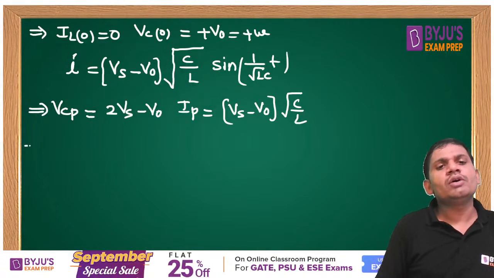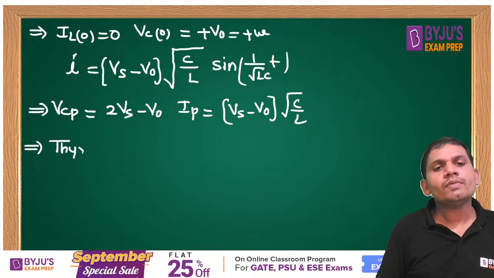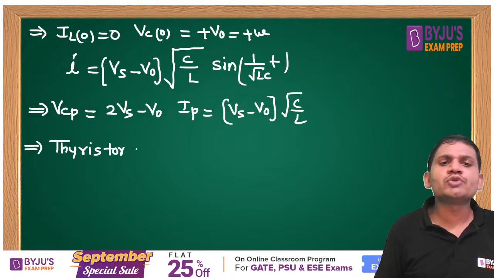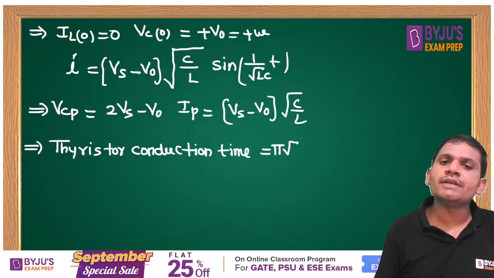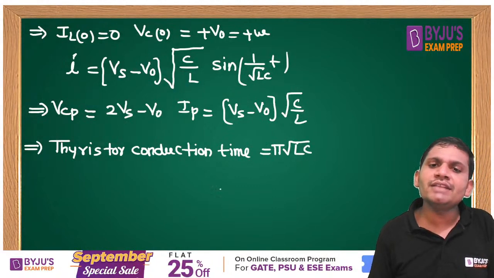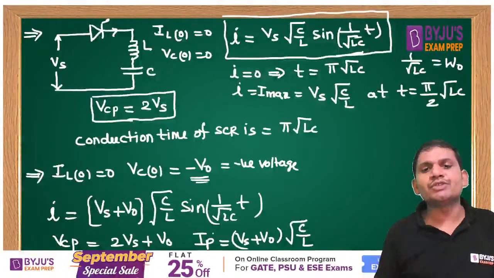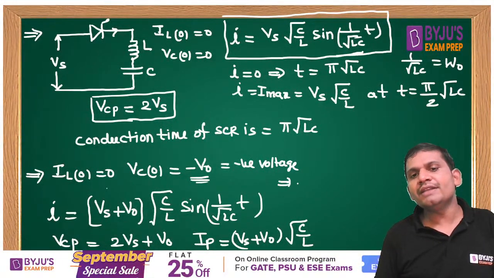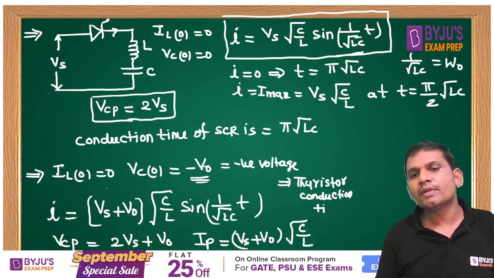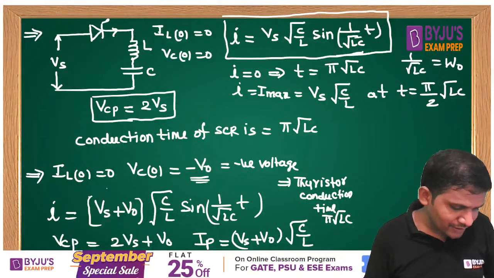In this case also, what is the thyristor conduction time, students? The thyristor conduction time is pi root LC. Even in the previous case, the thyristor conduction time is pi root LC. Yes, these points you remember with respect to the concept of the LC circuit.